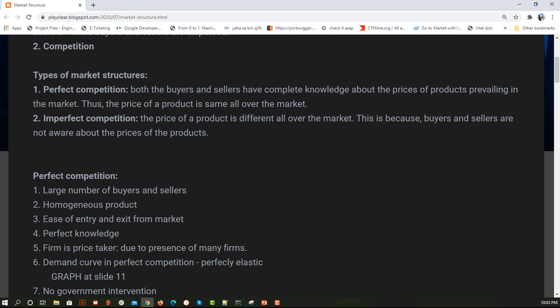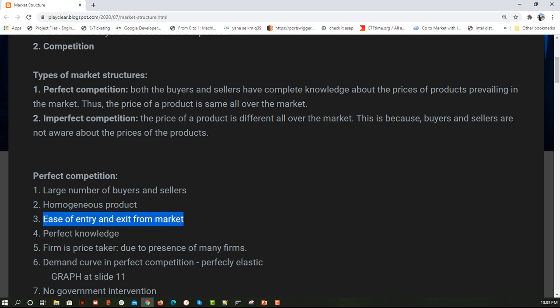Okay. So, characteristics of perfect competition. There are large numbers of buyers and sellers. Fine. Homogeneous products. Homogeneous products means similar kinds of products. Like we took the example of a keyboard. There are many producers who are producing the same kind of keyboard, or let's say laptop. Okay. Then, ease of entry and exit of the market.